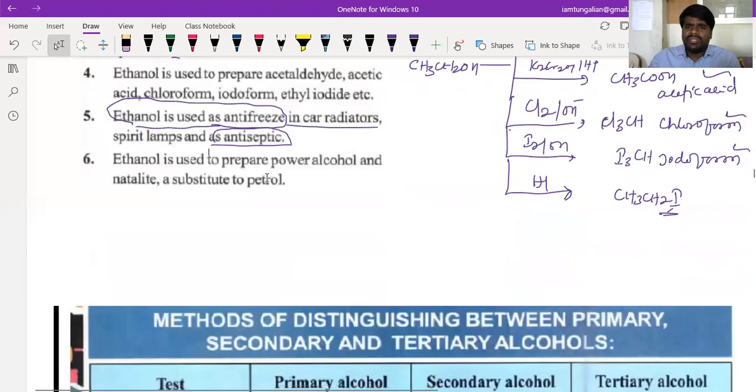And after this, there is one other important concept called methods to distinguish. Methods to distinguish primary and secondary alcohols. This is a very, very important aspect.